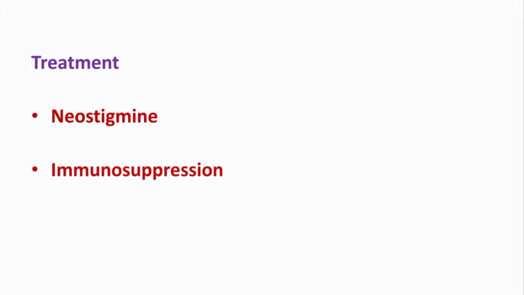Then immunosuppression is done by corticosteroids and drugs like azathioprine, and these destroy the antibodies. Then in certain patients, thymectomy, that is removal of the thymus gland, also improves the symptoms.